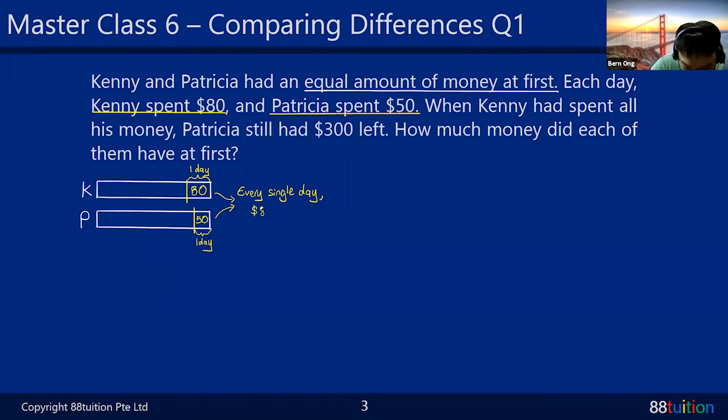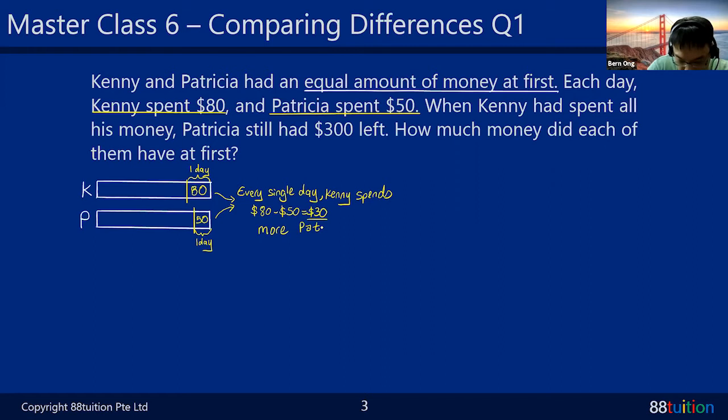So every single day, what happened? If you take 80 minus $50, it will be $30. Every single day, Kenny spend $30 more than Patricia. Is that true? Is that okay?